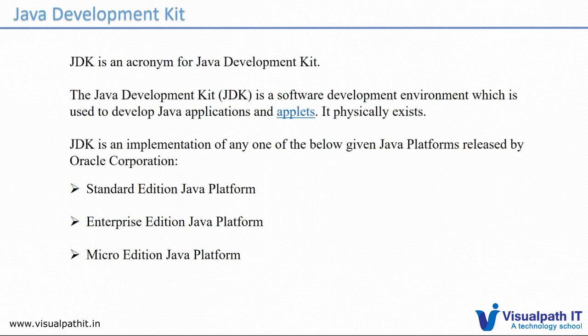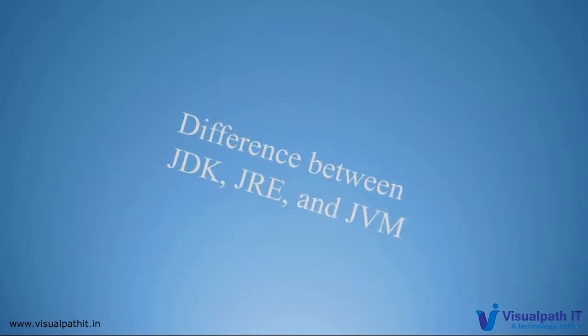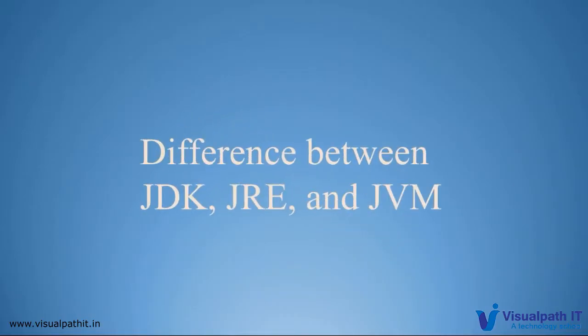We can see that now. We will also see the differences between JDK, JRE, and JVM, how the JVM architecture and the JRE architecture and the JDK combine together.